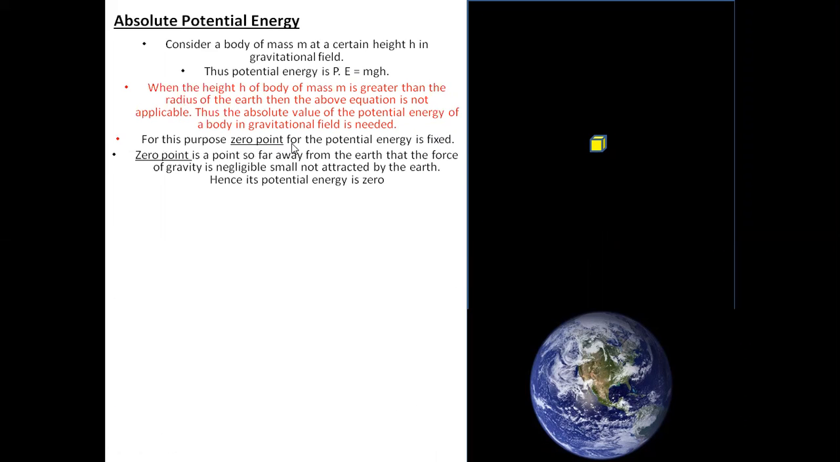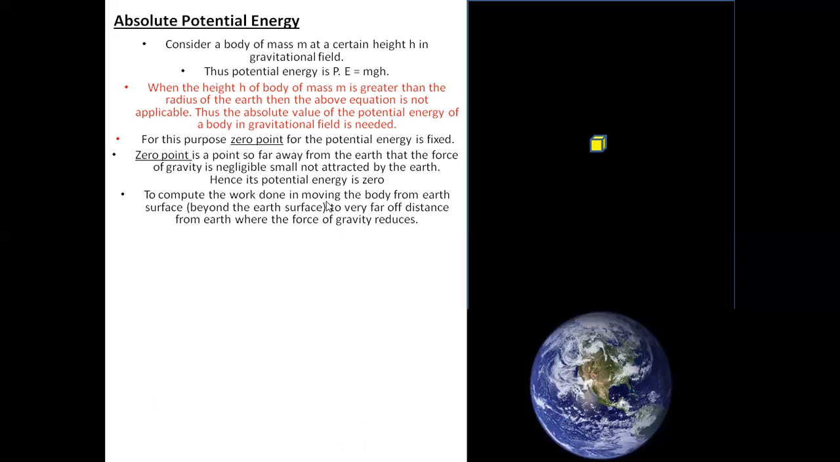For this purpose, a zero point for the potential energy is fixed. What is the zero point? The zero point is a point so far away from the Earth that the force of gravity is negligible. It is not attracted by the Earth, and hence its potential energy is equal to zero. That means it has no potential energy because the value of g is equal to zero at this point, and the height is too much. So we don't have the applicable formula here, which is mgh.